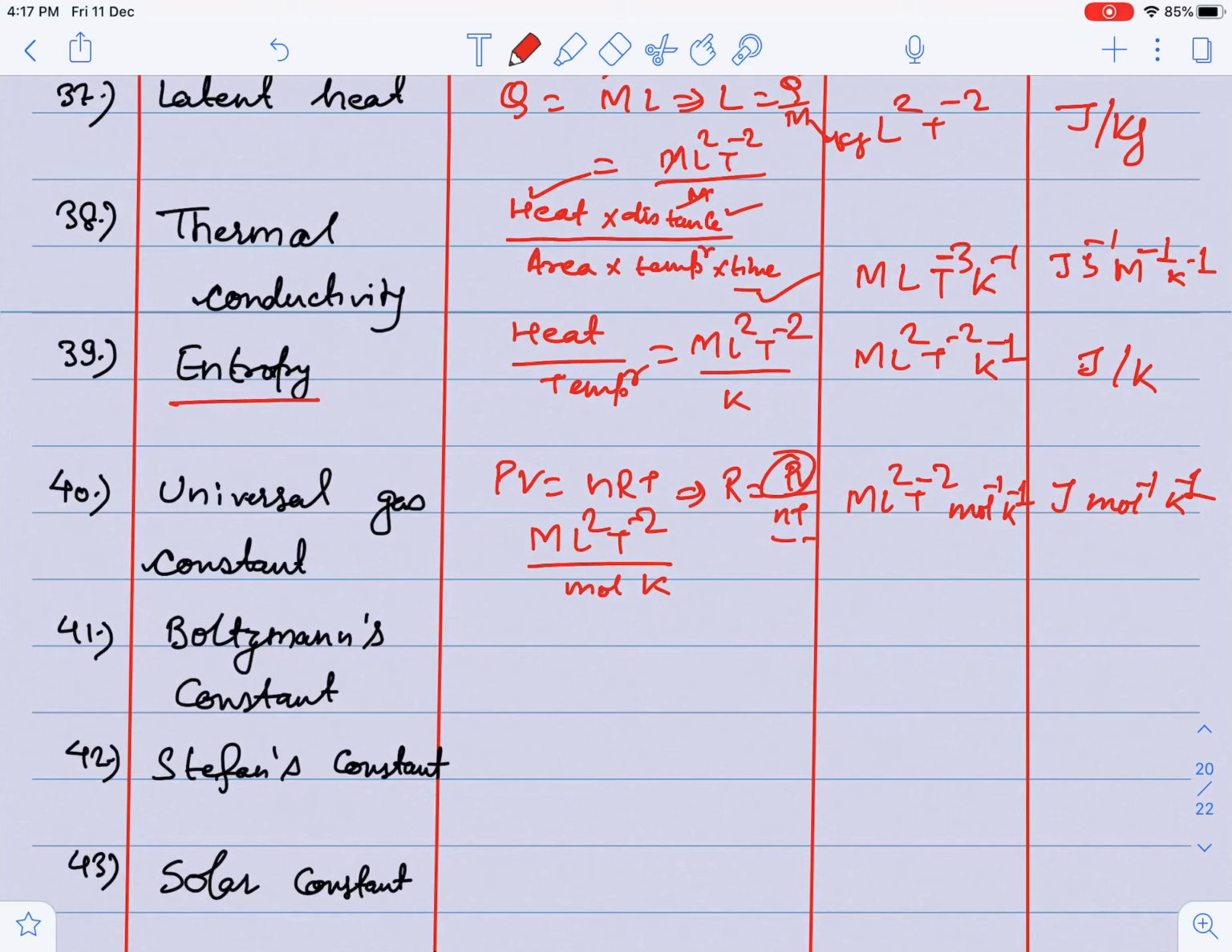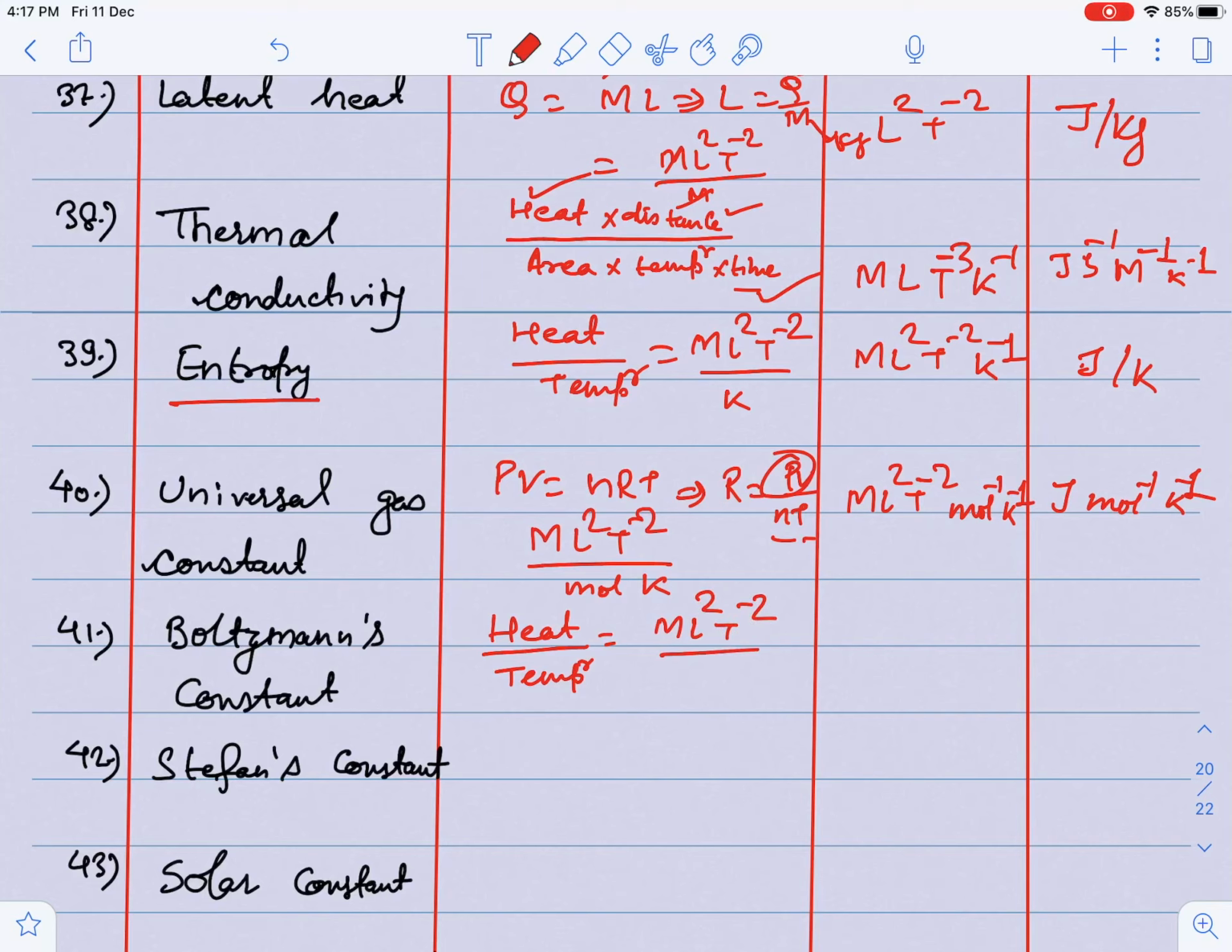Boltzmann's constant is energy upon temperature. Similarly, guys, entropy and Boltzmann's constant have the same dimension. If you remember one, you can express the other. This type of thing you have studied in thermodynamics: 3 by 2 kT. Kinetic energy is 3 by 2 kT, where k is Boltzmann's constant. So kinetic energy by temperature, I can write, is Boltzmann's constant.